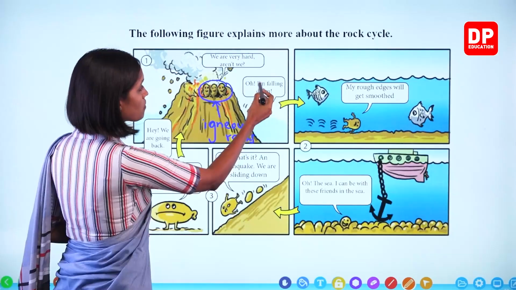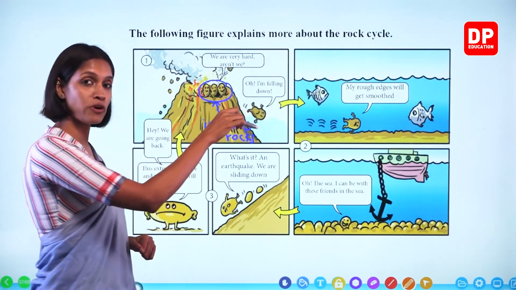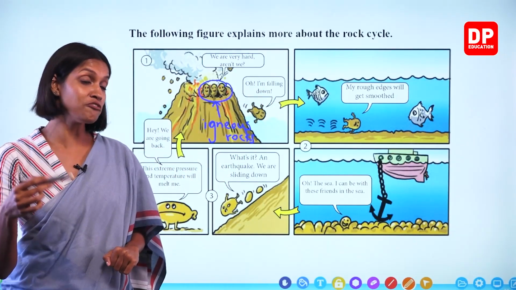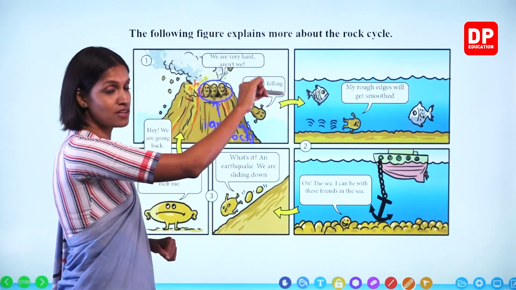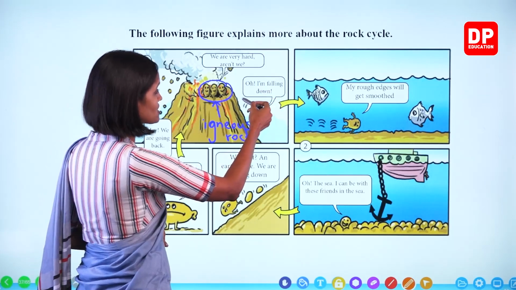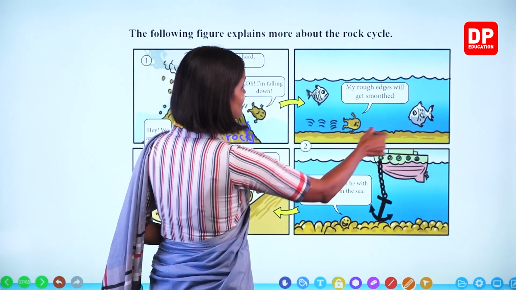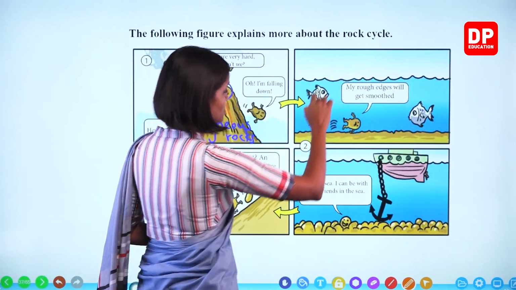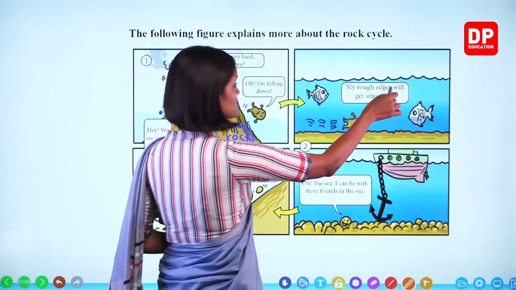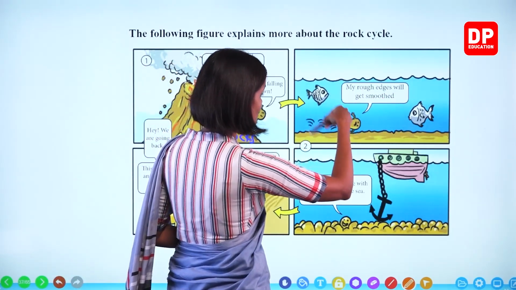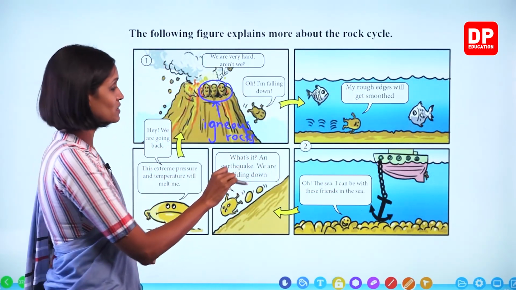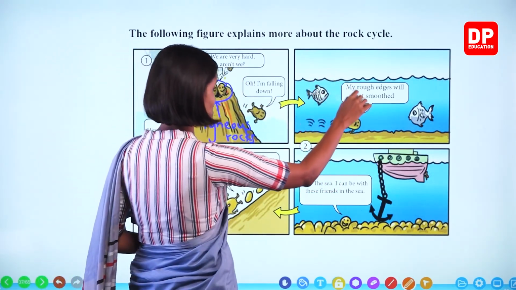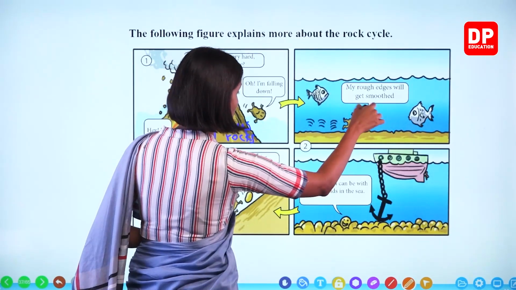Now here, oh, I'm falling down. What is falling down? You all know during weathering of rocks, pieces of igneous rocks move to another place. Here, oh, I'm falling down, and now here, it is in an oceanic bottom, right? My rough edges will get smoothened. This also happens because of weathering of rocks, okay? And here, this is also weathering of rocks.